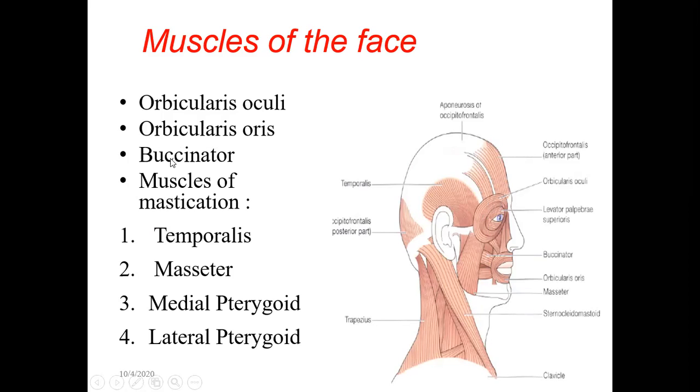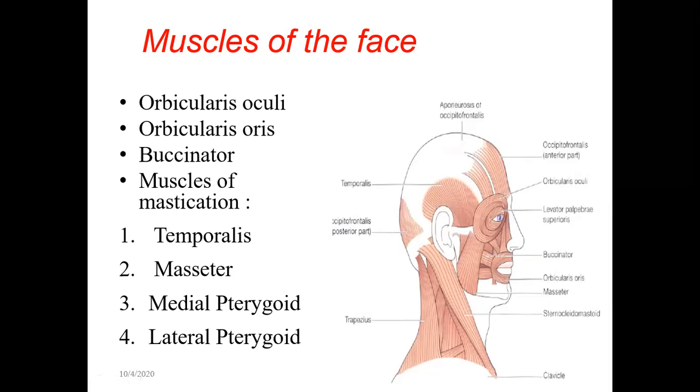The third important muscle is the buccinator. Here you can see this muscle called the buccinator, which helps in blowing of the air. Blowing of the air is done by this buccinator muscle.